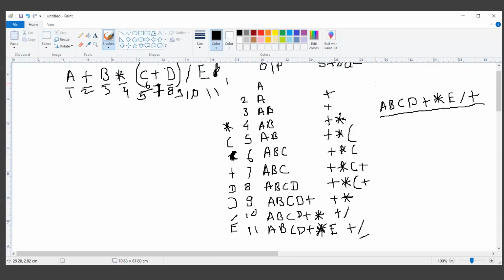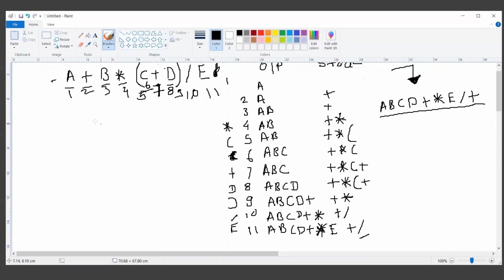Once you are done with the stack implementation, we have to write a program which will convert an infix expression like this one, or any infix expression, into a postfix form. So this is the next assignment that we have. Using the same stack program we have implemented, we have to convert an infix expression into a postfix expression. So that is the assignment program. Are we clear with this one? What is infix to postfix?